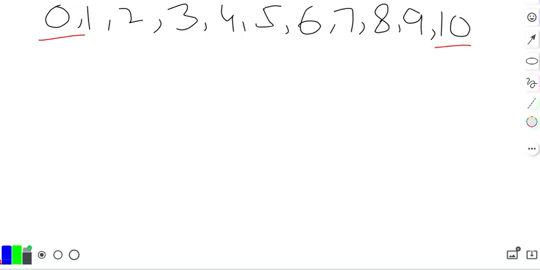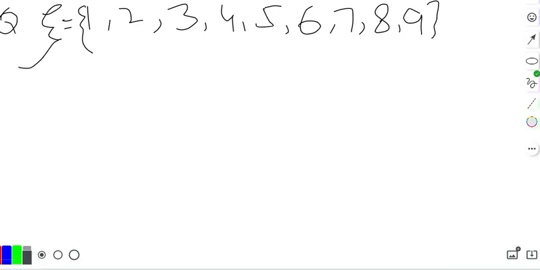So we have to delete 0 and the last number, 10. Is it okay? So this is the universal set which is given as Xi set. This is the universal set in question number 10.